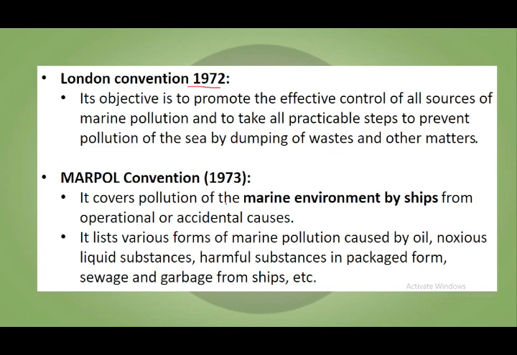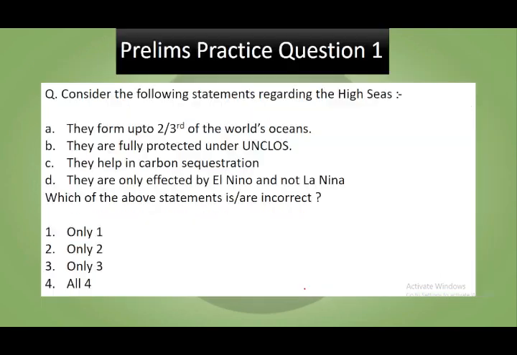It covers pollution of the marine environment by ships from operational or accidental causes. It lists various forms of marine pollution such as oil spills, noxious liquid substances, harmful substances in packaged form, sewage, garbage from the ships, etc., which are dumped into the seas.